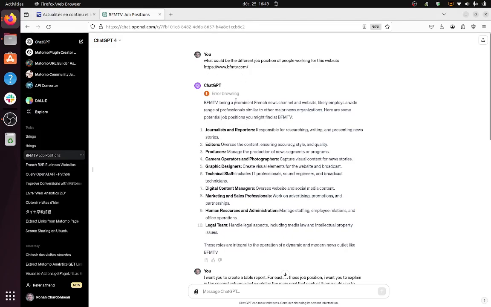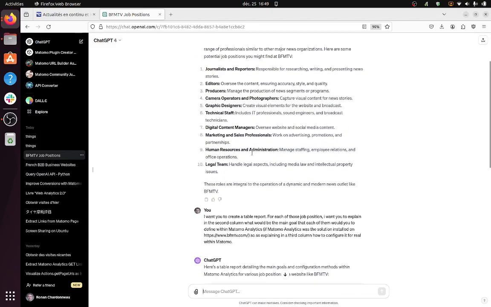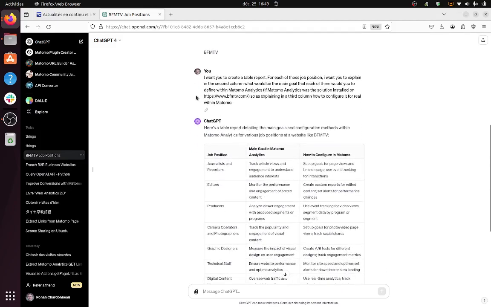So just with one single prompt, you can already get an overview of the different job positions within the given company. Of course, this information is just, let's say, a forecast. It's not for real, but it can be true. The best way, of course, to get it is to directly ask your client. But let's imagine that you don't have it and you need to get prepared. And once you do so, you can just write a prompt like this.